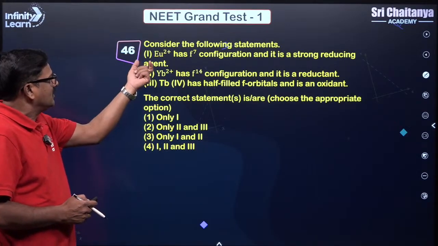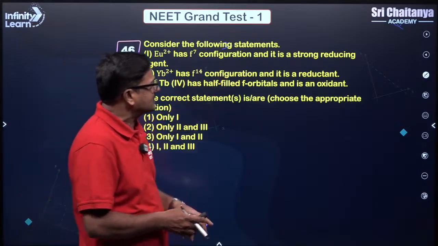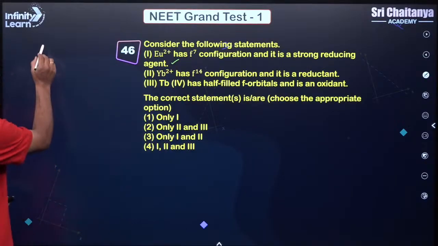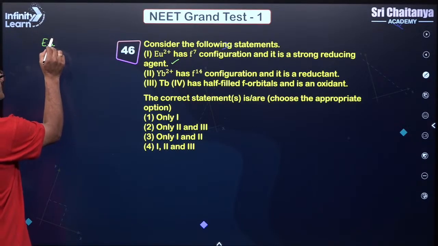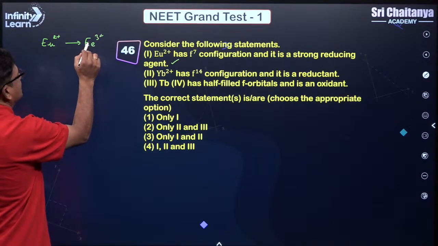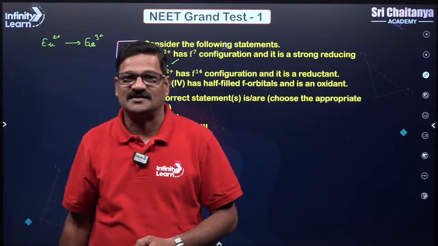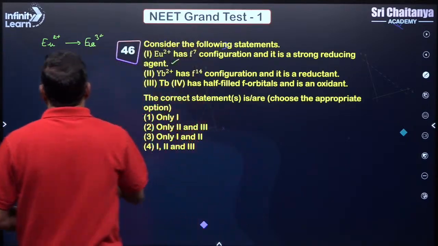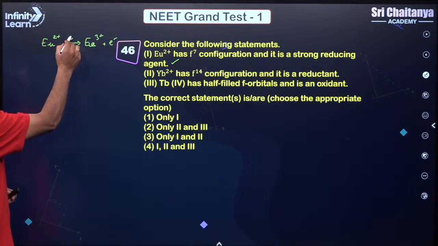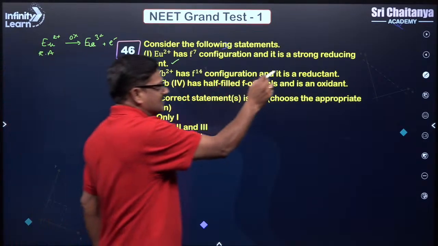Statement 1: Eu2+ and Yb2+ have an f7 configuration and are strong reducing agents. Yes, it is correct. I'll tell you why. Eu2+ is converted into Eu3+. For all lanthanide elements, the general oxidation state is +3, so it can lose one electron. This process is called oxidation, so it is going to be a reducing agent. Yes, it is a reducing agent.